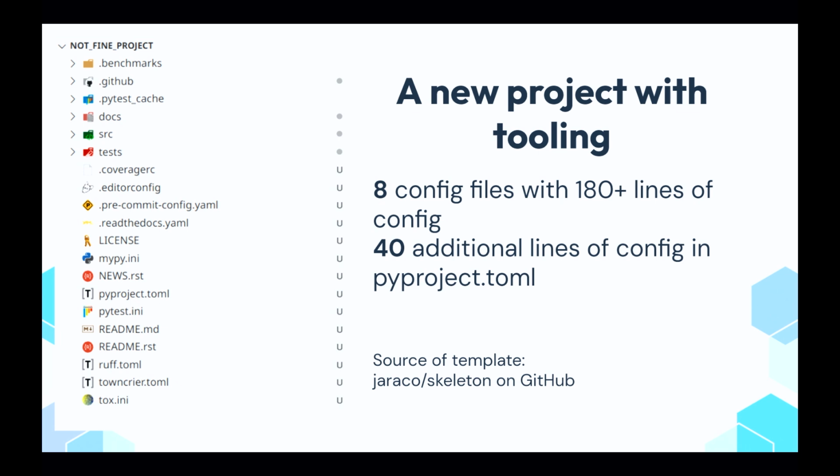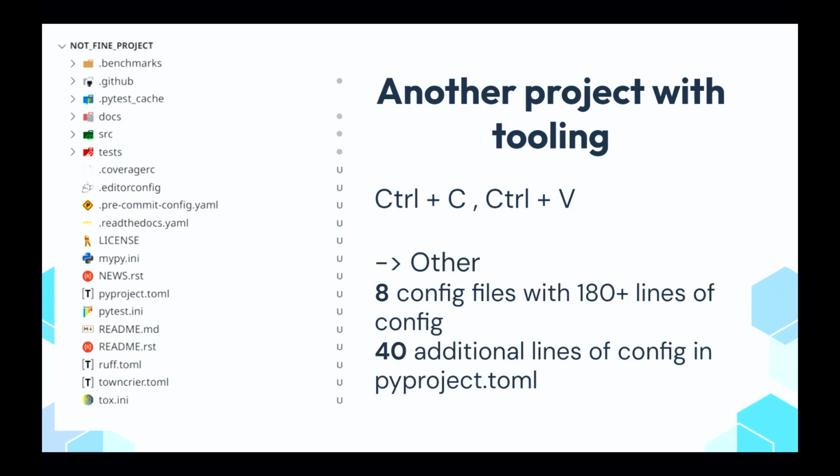And what do we get? We get 8 config files and more than 220 lines of config. Later, we start a new project. We either copy-paste this config or start again with a project template, and we get again more than 220 lines of configuration. So it's easy to create a new copy of configuration, but we should also keep in mind the maintenance cost. To keep all these things up to date is time consuming. So could this be improved?